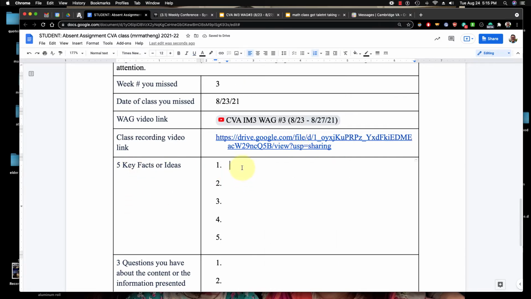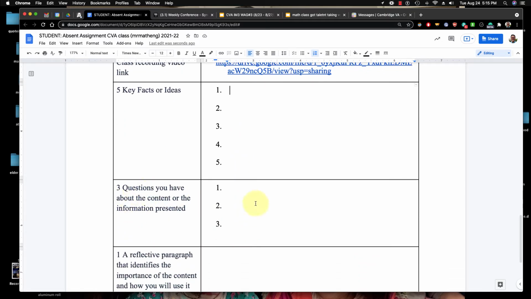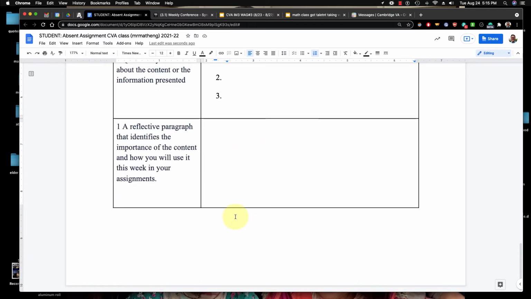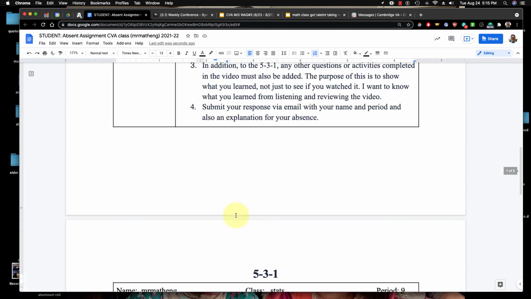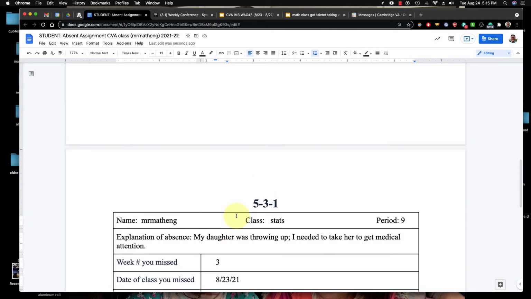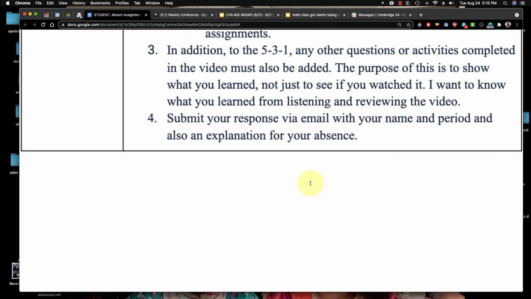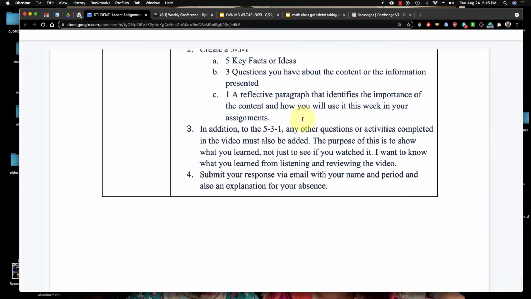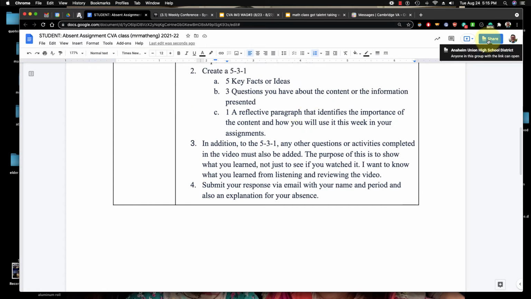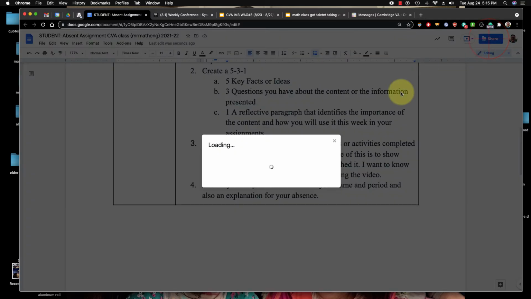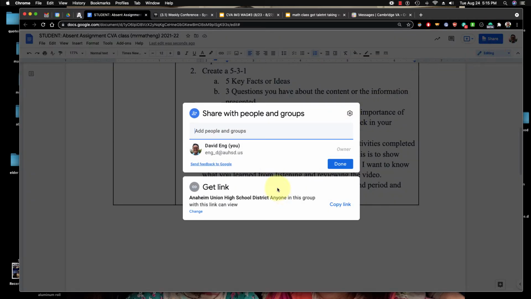So you're writing 5 key facts, just fill it out, 3 questions you have, a reflective paragraph, and then it says to email me. See that? Email me. You could put mine there and then a message to let me know. That would count as an email.